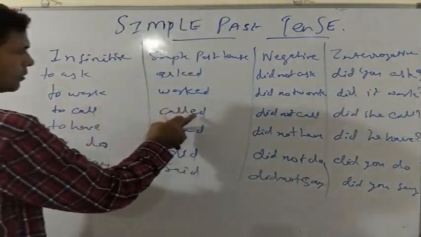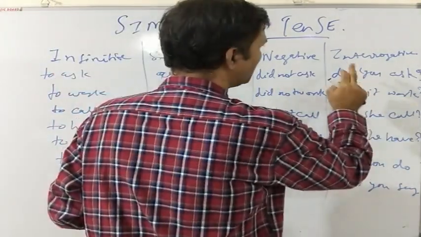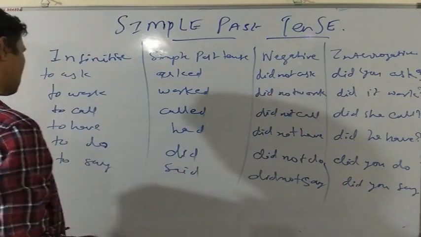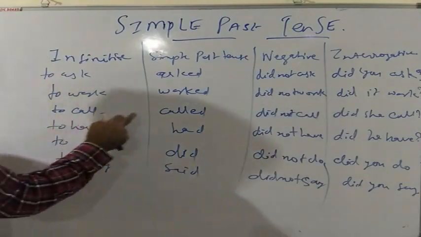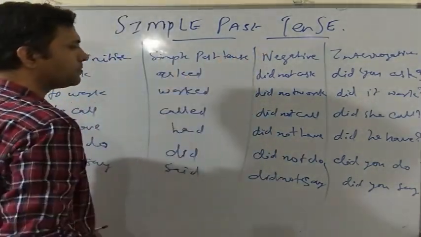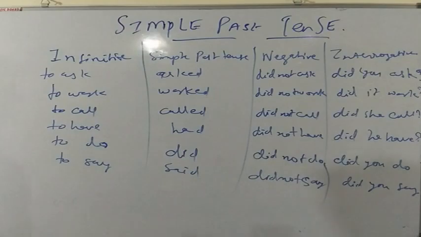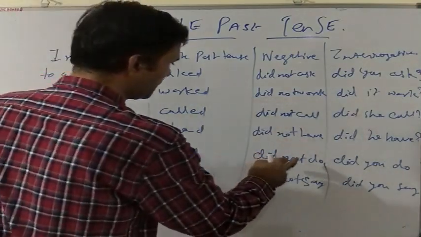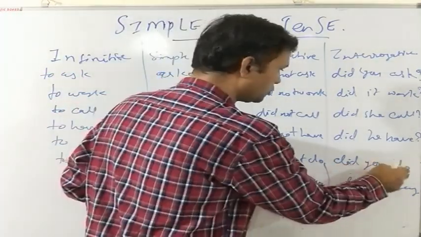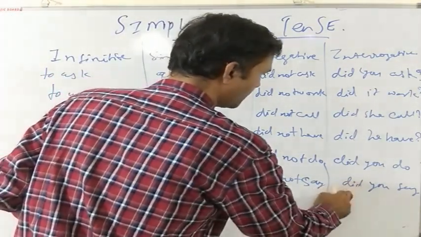To call becomes called, did not call in negative simple past tense, and did she call in interrogative simple past tense. To have becomes had in simple past tense, did not have in negative simple past tense, and did he have in interrogative simple past tense. To do becomes did, did not do, did you do. To say becomes said, did not say, did you say.